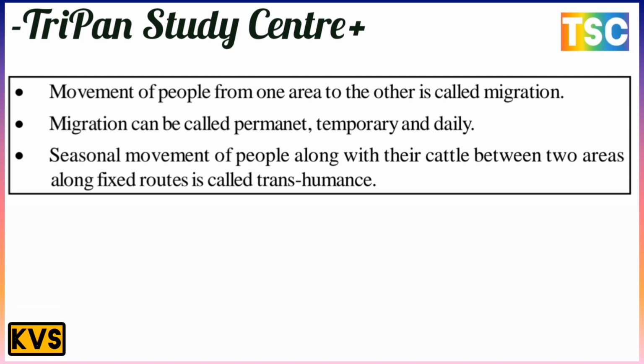Temporary migration is also called daily migration. These are the only two types: permanent and temporary, that is, daily migration.